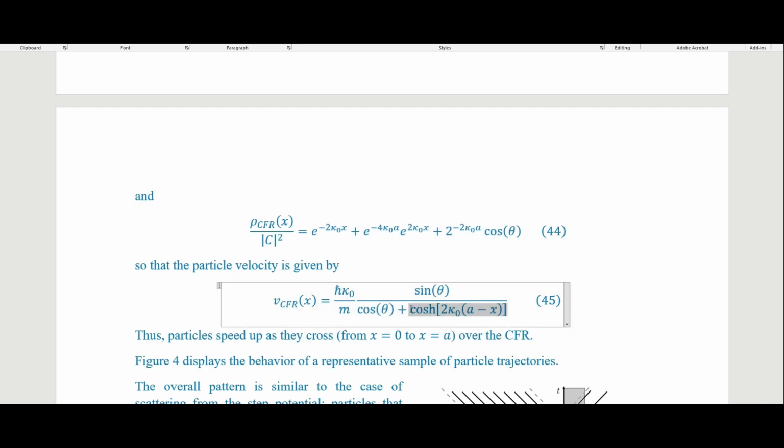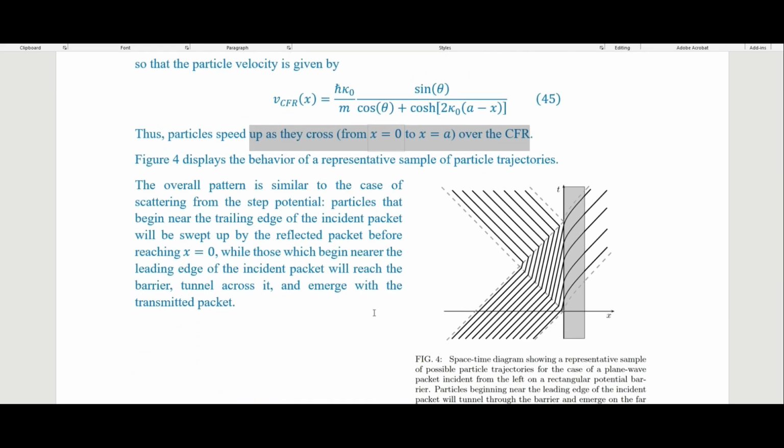So now we're seeing that this hyperbolic trig function is showing up here. Thus particles speed up as they cross over the classically forbidden region. And we can see that in this figure here. That's where this hyperbolic function comes in: when we're in this gray area, our classically forbidden region, inside of the potential, we have these hyperbolic bends on our lines, the paths that the particle could take. So they are speeding up while they are inside this potential right here.